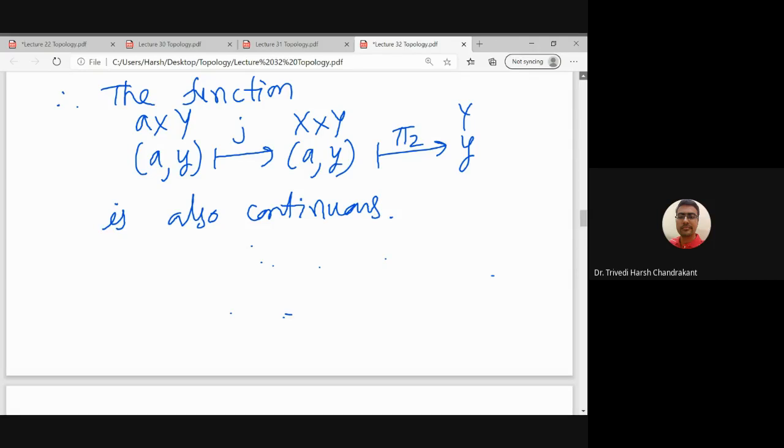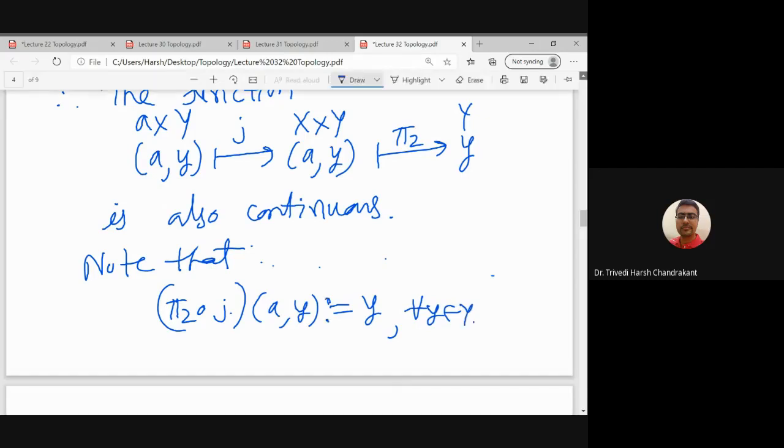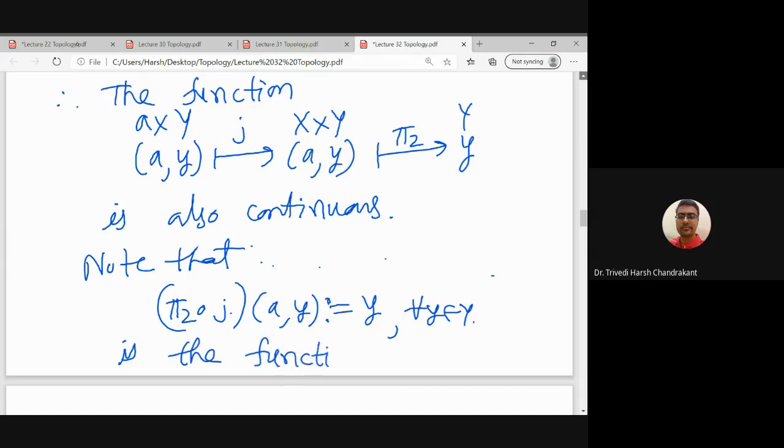And note that pi 2 composition j, when I apply it on (a, y), I will get y. This is the same as the function f: f of (a, y) is y.